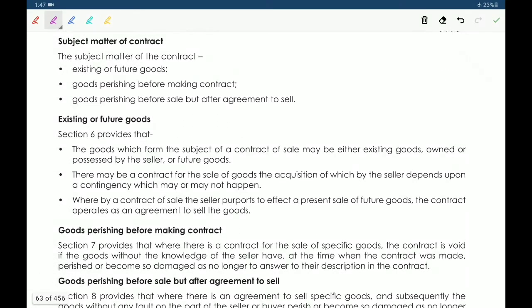Next, subject matter of contract. Here the subject matter is, one, existing or future goods; two, goods perishing before making contract; three, goods perishing before sale but after agreement to sell. The following paras explain these three things. The first one, existing or future goods, is a simple one, discussed earlier.